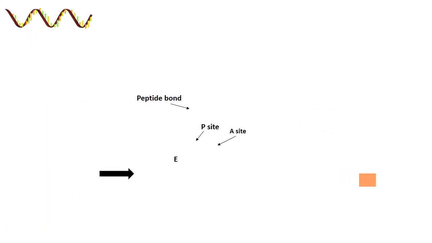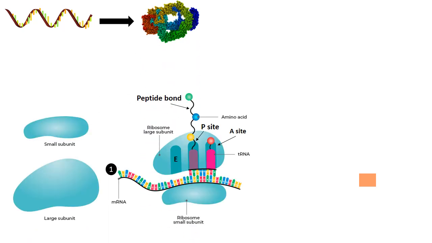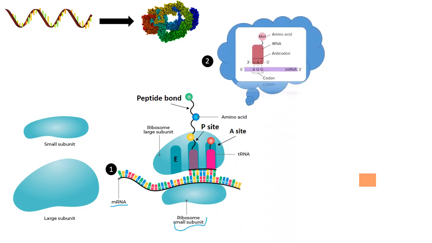So how is this mRNA translated into a protein? The first step of the translation process is initiation. This initiation stage corresponds to the binding of the mRNA to the small ribosomal subunit. Second is the binding of the initiator tRNA to the start codon of the mRNA. We must not forget that the direction of the mRNA is in a 5' to 3' direction.